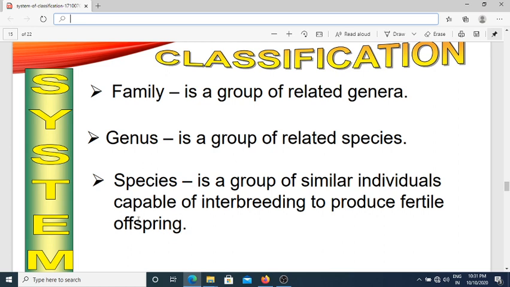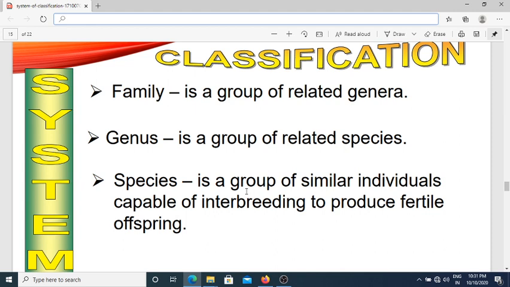And last and most important thing, that is called the species. Species is a group of similar individuals capable of interbreeding to produce fertile offspring. Species is a basic unit of taxonomic hierarchy. Species refers to a group of organisms that closely resembles each other and shows free interbreeding.